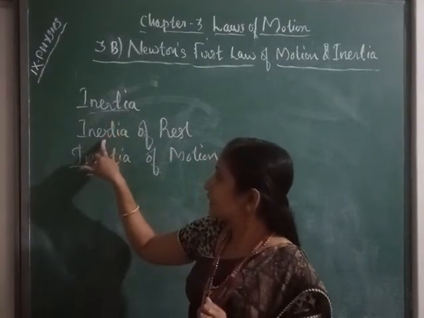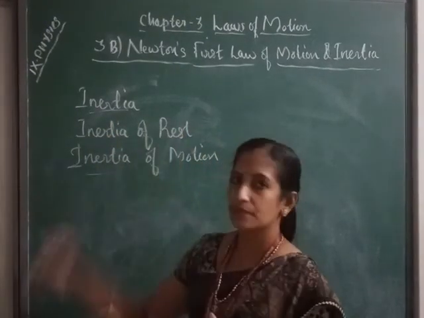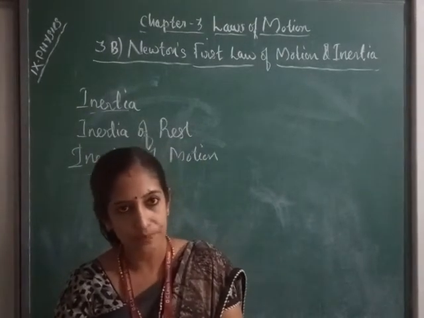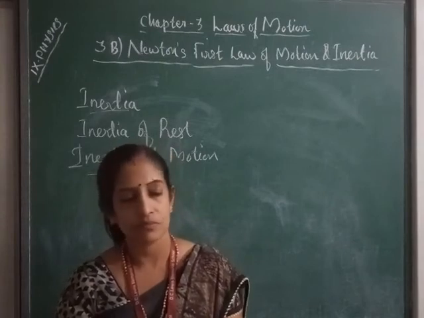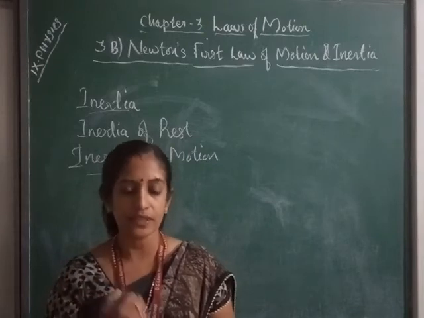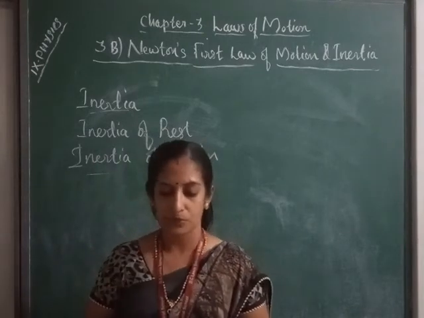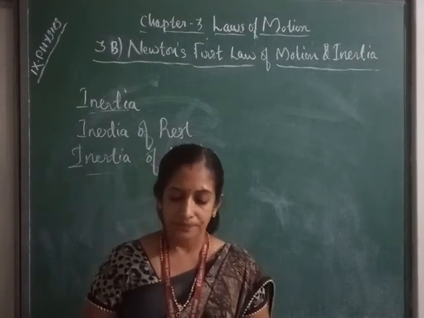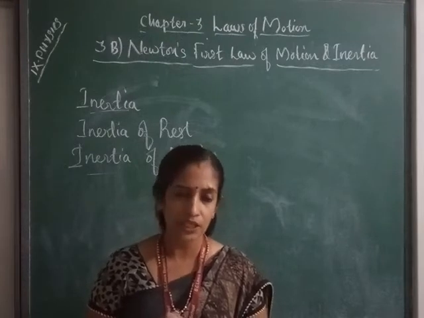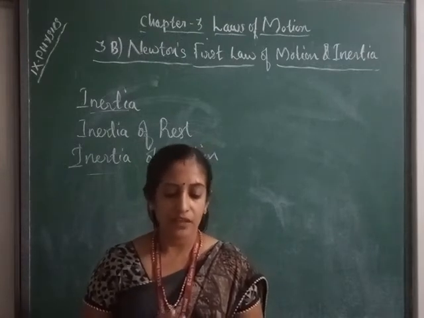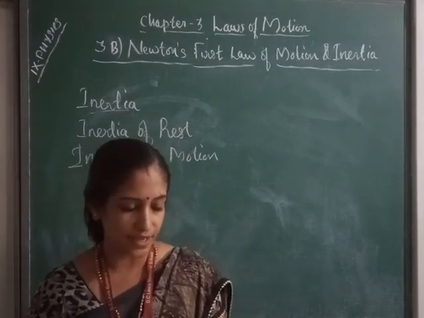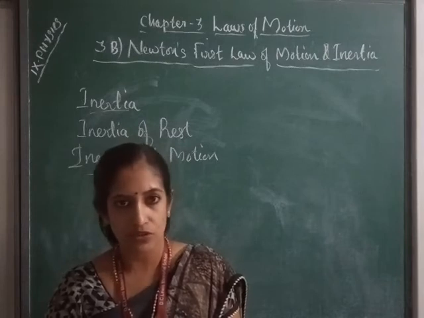Here, inertia of rest means if an object is in the state of rest, it will remain in the state of rest only. And inertia of motion means if an object is moving, it will have the tendency to go on moving. Then, how can we change the state of rest or motion? By applying force on it. See, we have a lot of interesting examples to discuss inertia of rest and inertia of motion of bodies.